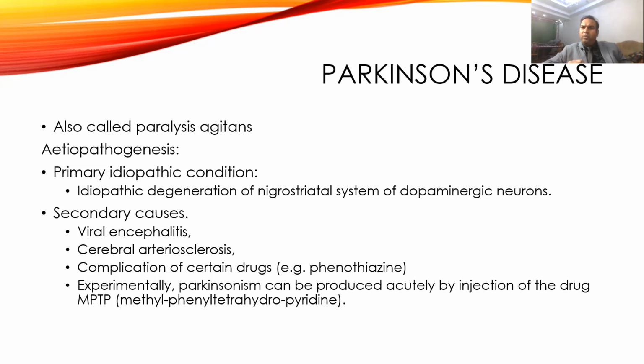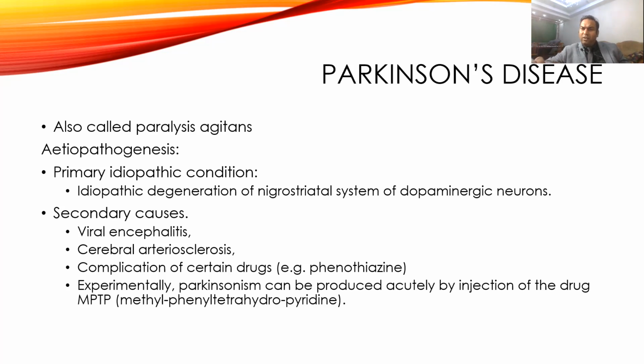As for causes, when you don't know exactly the cause of degeneration of the substantia nigra, we call it a primary or idiopathic condition. That disease is usually called Parkinson's syndrome when we don't know the exact cause. If there are causes which can cause direct degeneration, they are like viral encephalitis, which can cause damage directly to the basal ganglia.